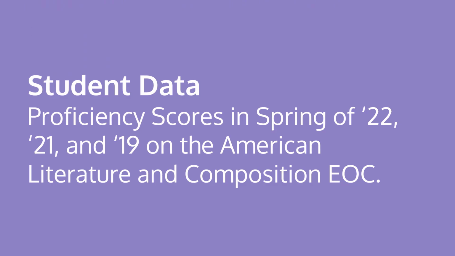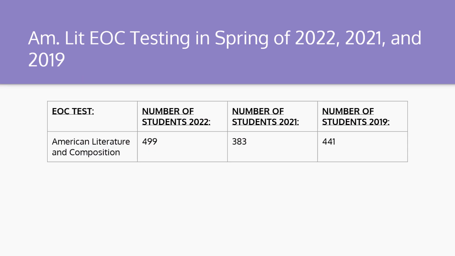Now we are going to look at that EOC data that I mentioned in our introduction slide. We're going to be looking at the proficiency scores in spring of 2022, 21, and 2019 on the American Literature and Composition EOC. You can see here that I have the total number of students testing in each year. In 2022, there were 499 students testing. In 2021, there were 383. And in 2019, there were 441 students taking this EOC.